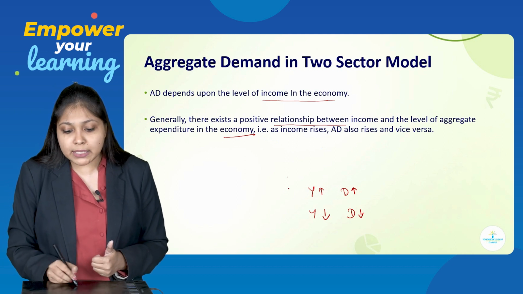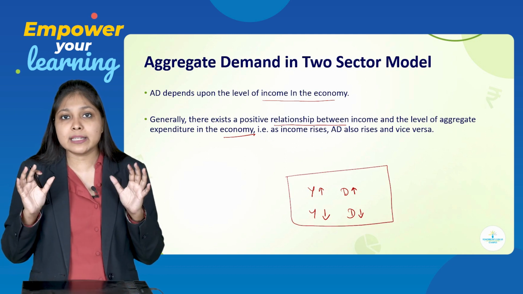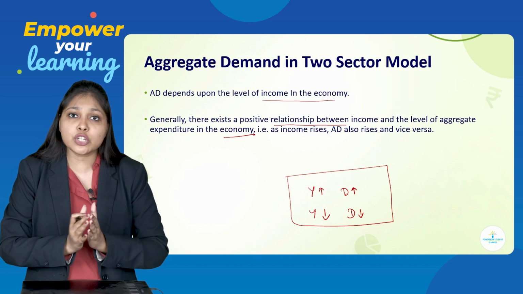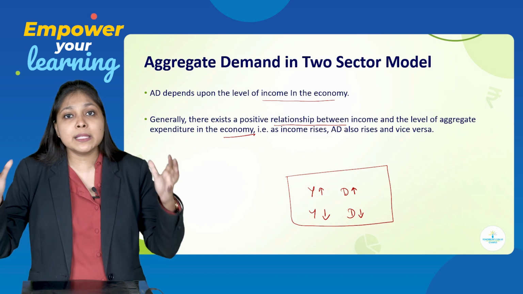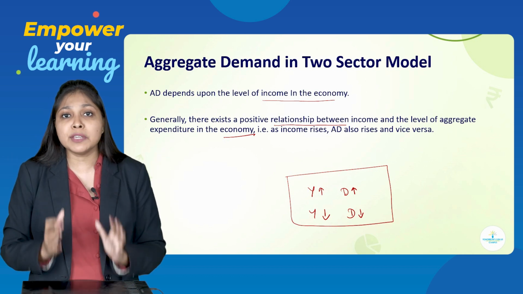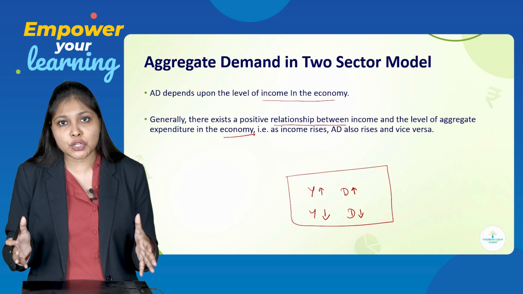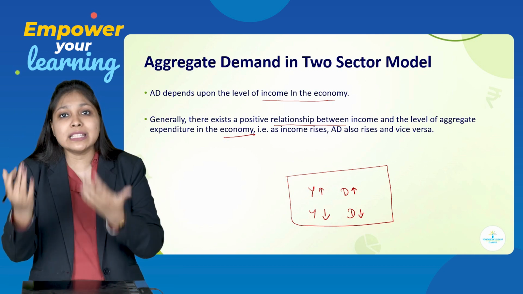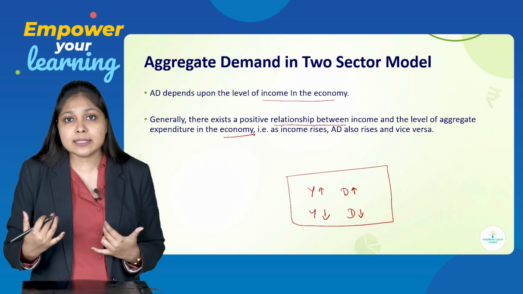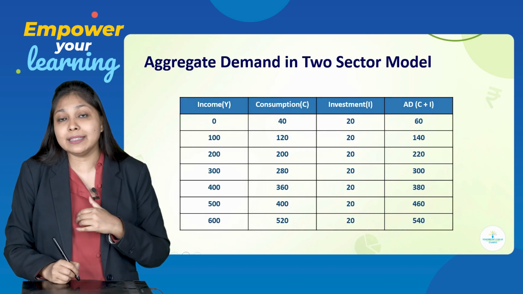So in this particular flow chart, you can very clearly see that there is a direct relationship between AD and income. When two variables move in the same direction, we say that they have a direct relationship. When your income increases, your consumption will increase. But when your income decreases, your consumption will also decrease.